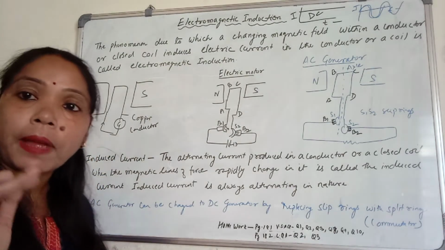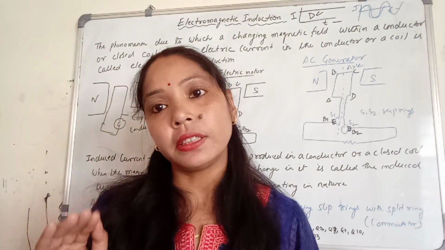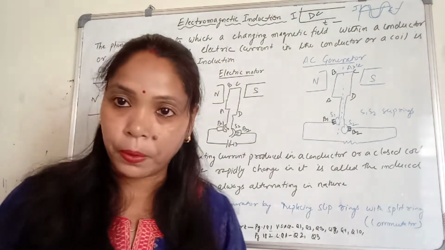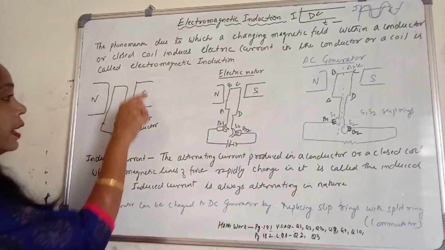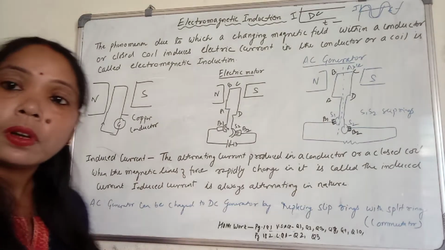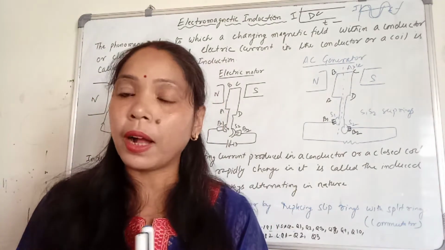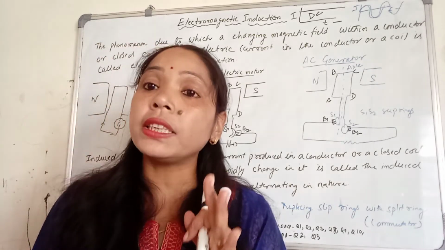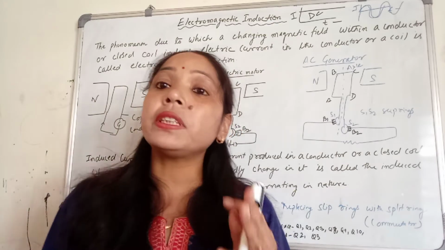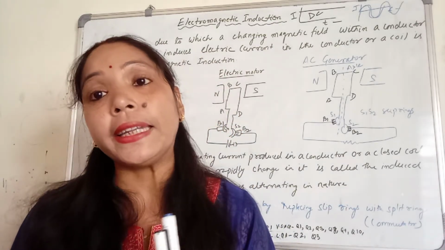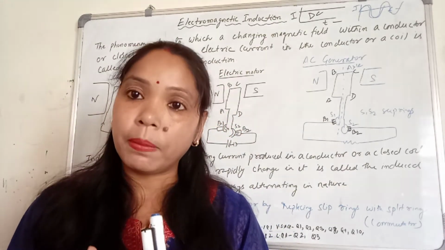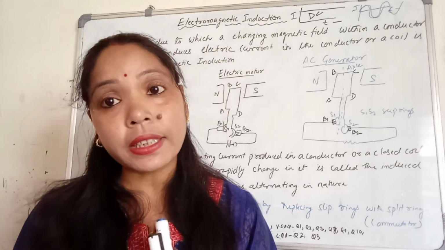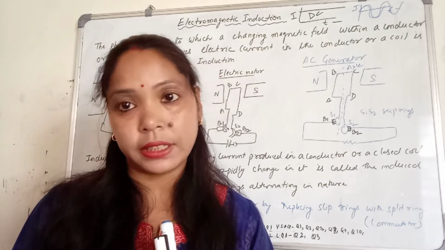Now we have a very nice experiment here. If we have a magnet, this is your North Pole and this one is your South Pole. In between the North Pole and South Pole, we need only a copper wire, that is a copper conductor, and a galvanometer. Now, what is a galvanometer? A galvanometer is a device by which we can detect the current. Remember, we detect the current, we are not measuring the current. To measure the current, we need an ammeter.